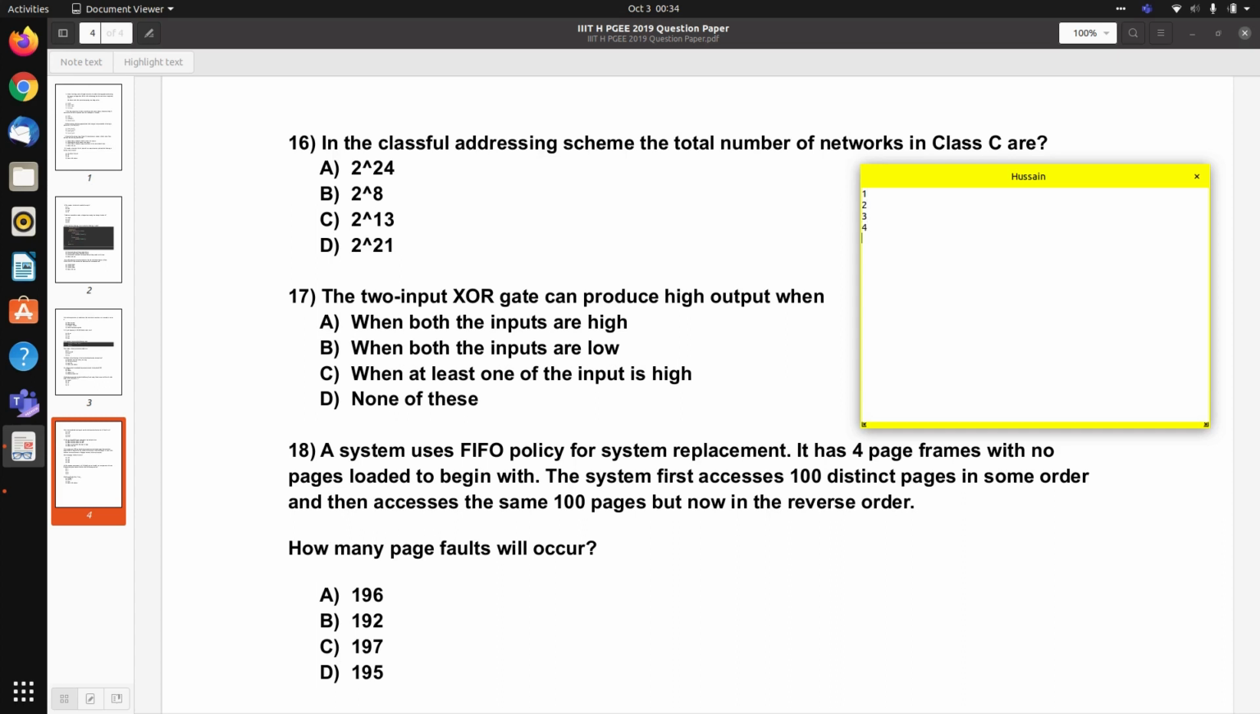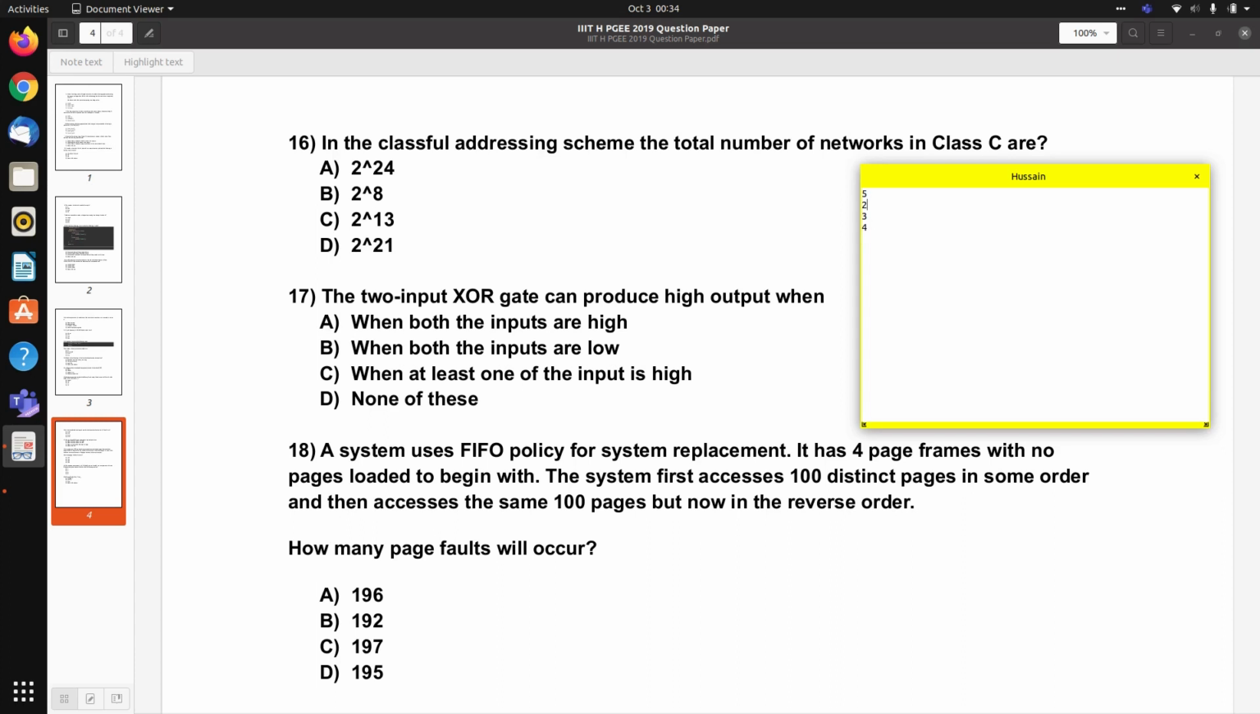Now when we want to load page number 5, the memory is full, so we need to replace a page. What will be our candidate in case of FIFO? 1 arrived first, so we will replace 1.